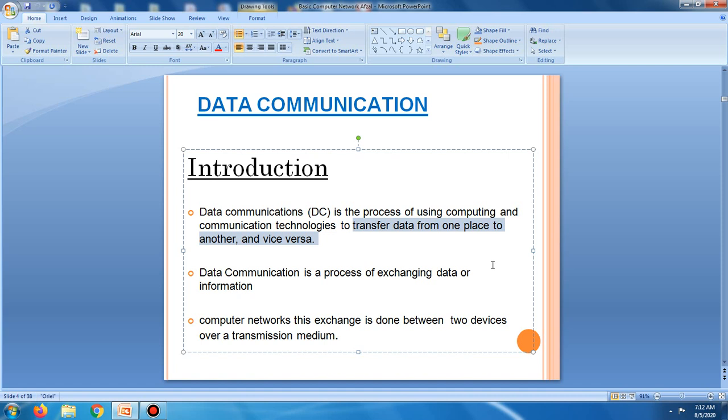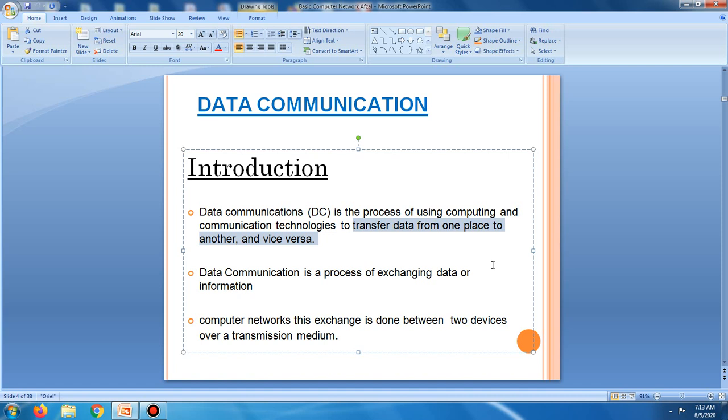When we communicate, we are sharing information. This sharing can be local or remote. For data communication to happen, the communicating devices must be part of a communication system made up of a combination of hardware and software.